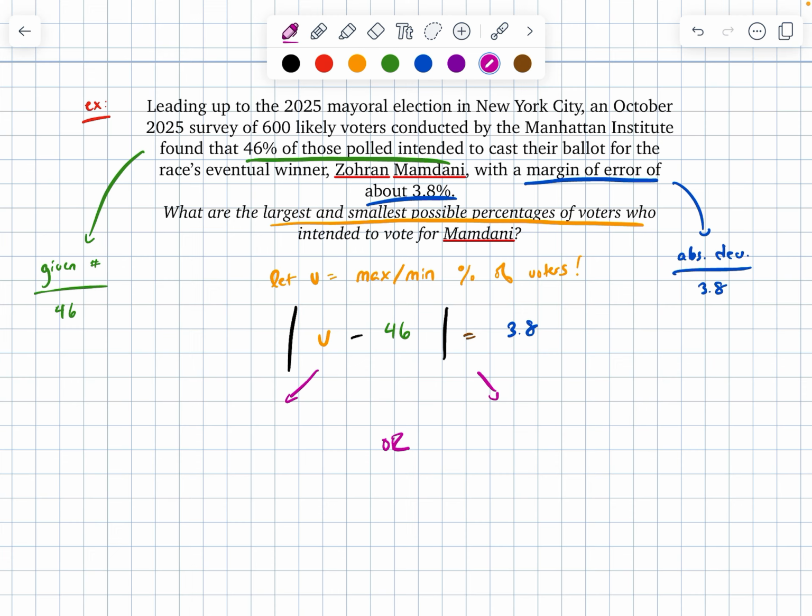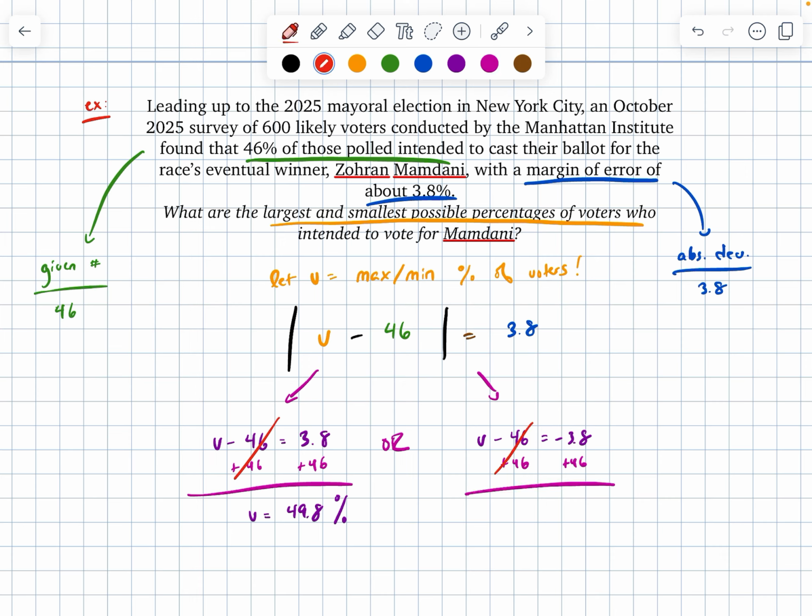Nice. To solve this absolute value equation, all I need to do is split into my positive and negative cases. For the positive version, if the absolute value is 3.8, then the stuff inside the absolute value, the v minus 46, could be the positive version of 3.8 or the negative version of 3.8. All I've got to do to solve for v is add that 46 to both sides in each of my equations. For the equation on the left, v would be equal to 49.8, and then I'll include my unit here of percent.